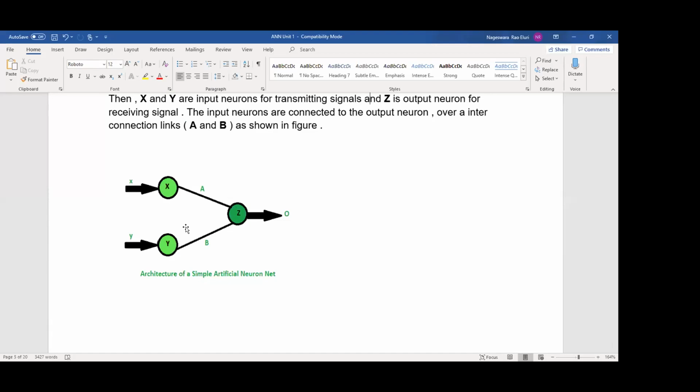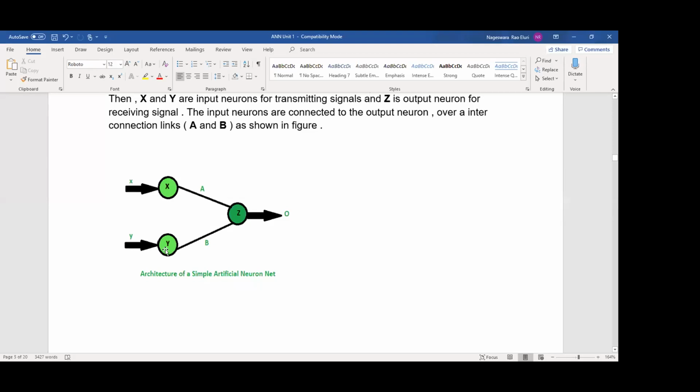If you understand this, then you can understand the n-node artificial neural network easily. So here there is an interconnection between X and Z, Y and Z. This interconnection carries one value, or it is associated with a value. This value we can call weight A, and this value we can call weight B. Now how is the mathematical calculation done? The node value times weight, the node value times weight. X is the input and Y is the input for this node.